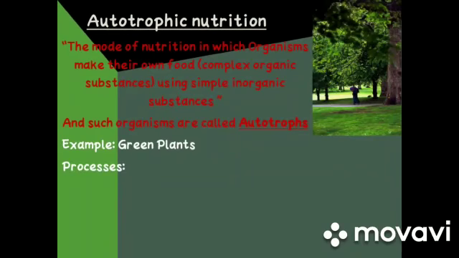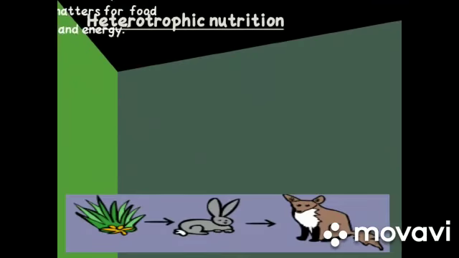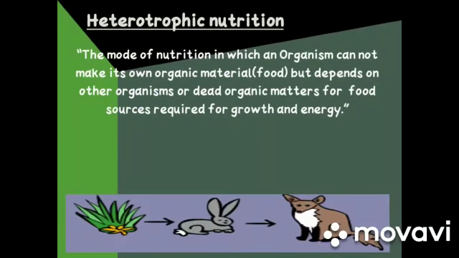Their examples are green plants, and the processes are photosynthesis and chemosynthesis. These are the two processes by which plants make their own food. That's why they are called producers. Next we have heterotrophic nutrition.